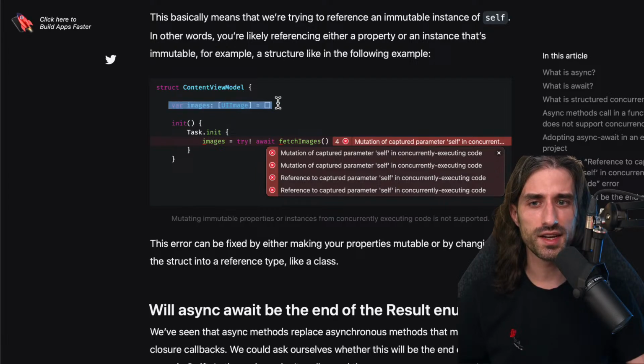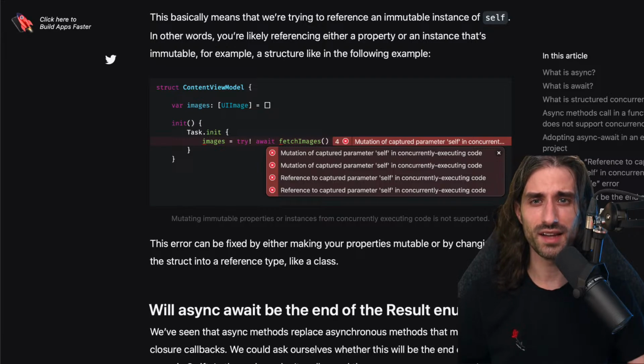It has a property, an array of images. And in the init, we create a task. And for that task, we want its result to set the array of images. But we have a problem because we're trying to mutate self. And in Swift, I don't think you are allowed to call a mutating method on a reference to self captured inside a closure defined inside self itself.